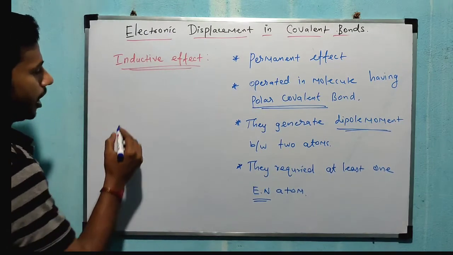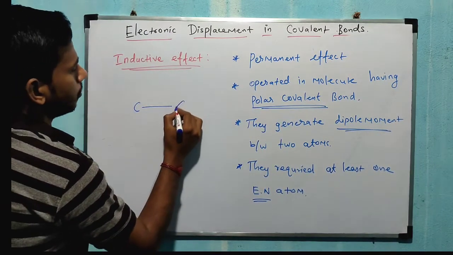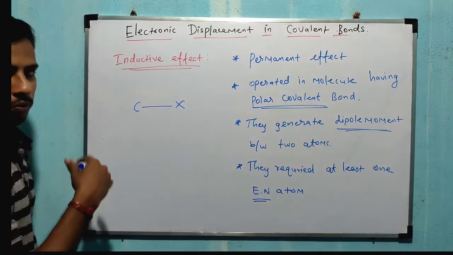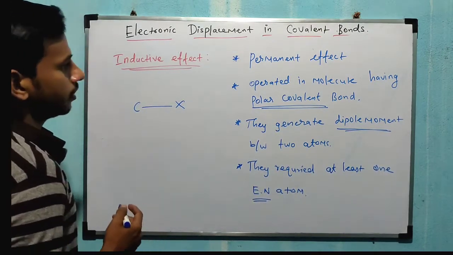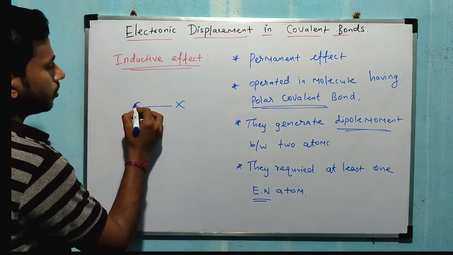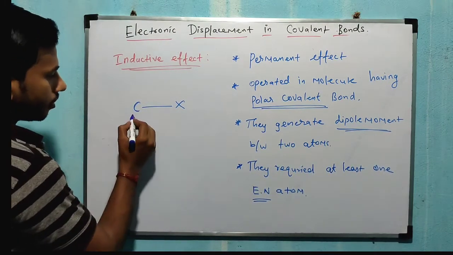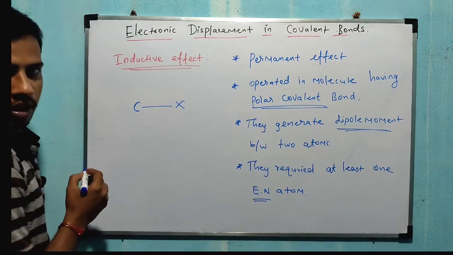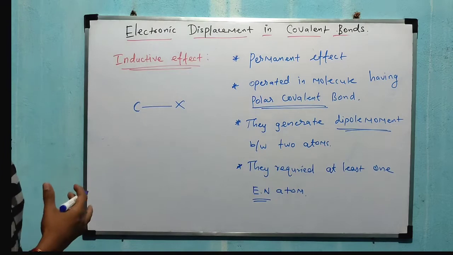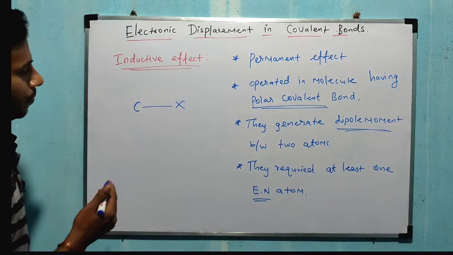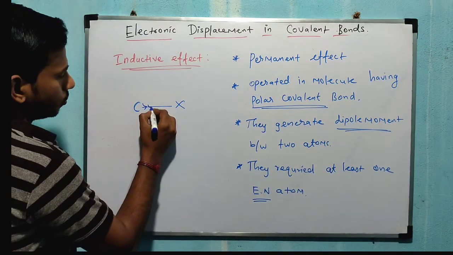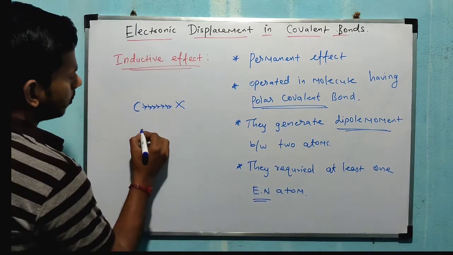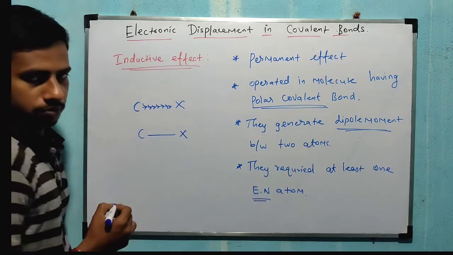For example, I am taking one C–X bond, where X is a halogen such as chlorine, bromine, or iodine. Compared to the halogens, carbon has less electronegativity. That's why the electrons shift towards the halogen atom, and this bond becomes a polar bond.